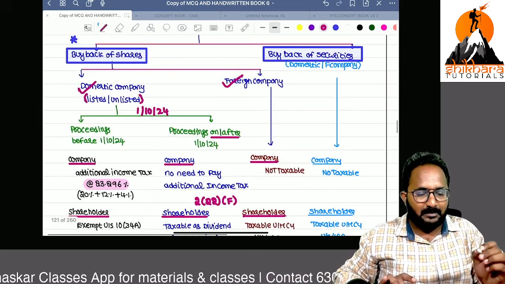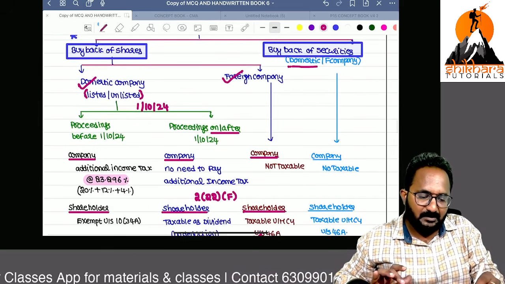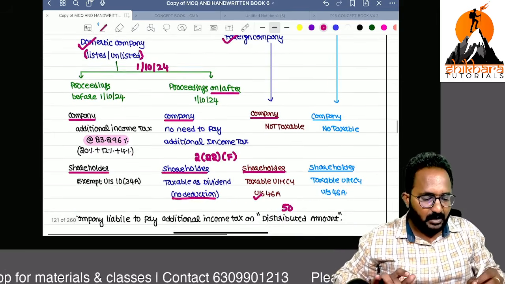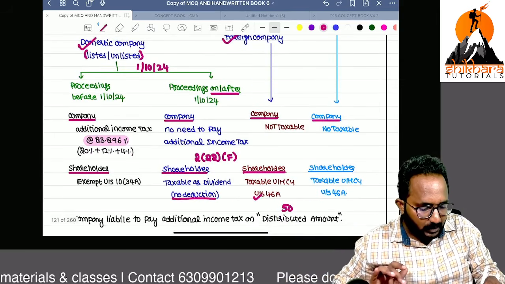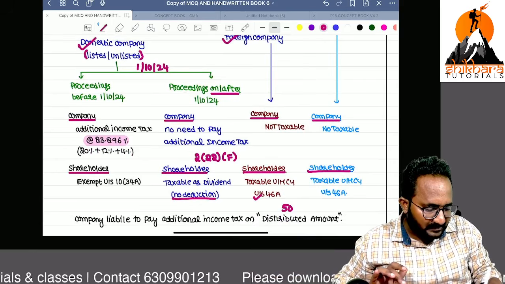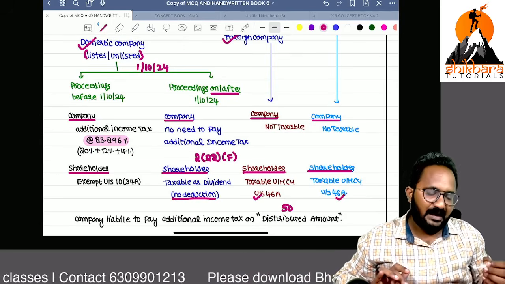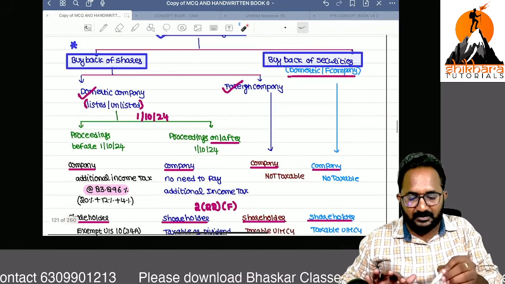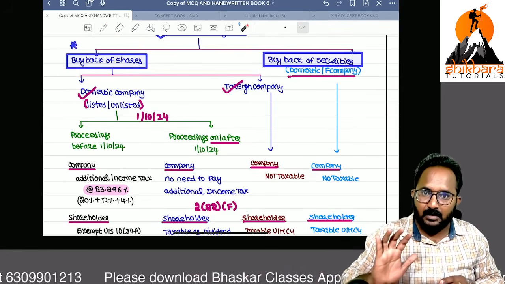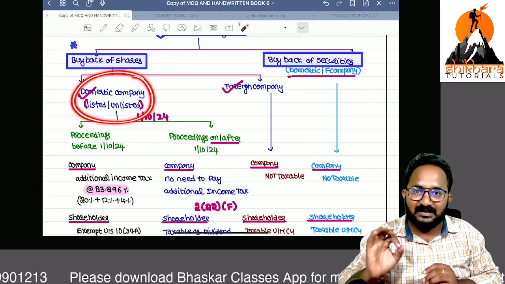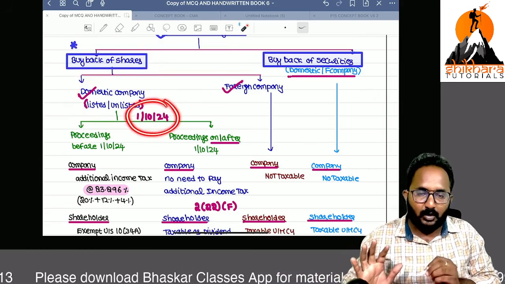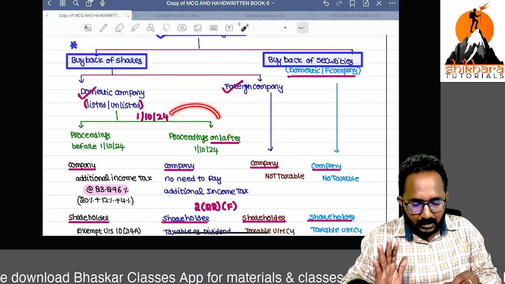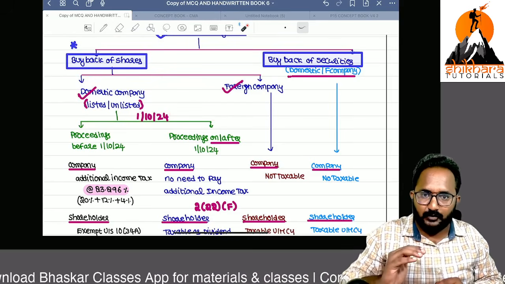What about buyback of securities? Buyback of securities done by a foreign company or a domestic company, whatever it may be, is not taxable in the hands of the company, and in the hands of the shareholder it is taxable under section 46A under the head capital gain. Remember, the amendment is done only with respect to buyback of shares, that too by a domestic company. You have to remember the date 1/10/2024. Before it we have the earlier treatment; on or after that date, if buyback is done, we follow this treatment.